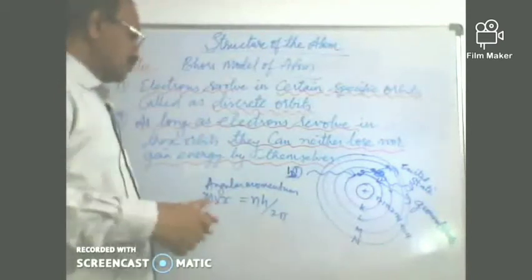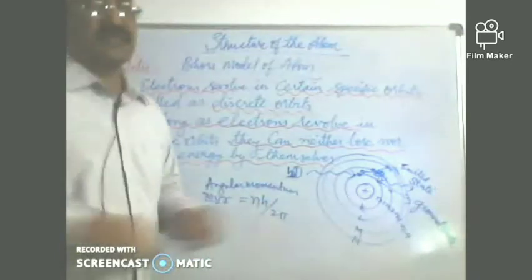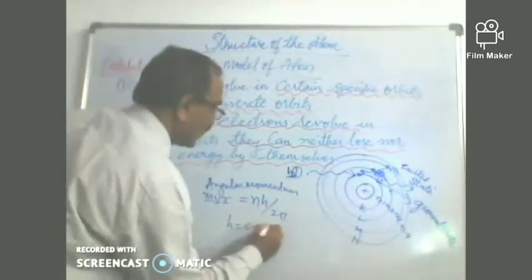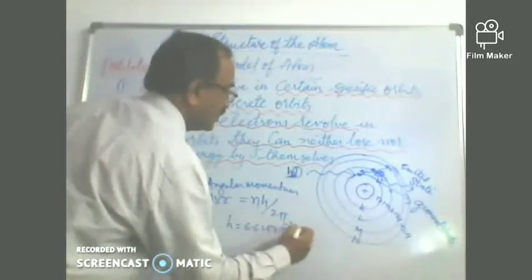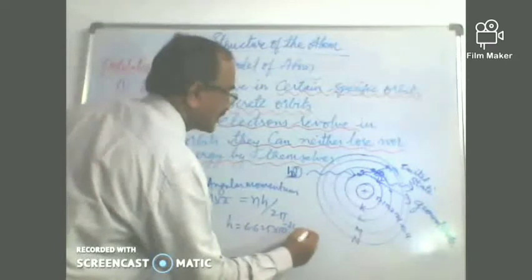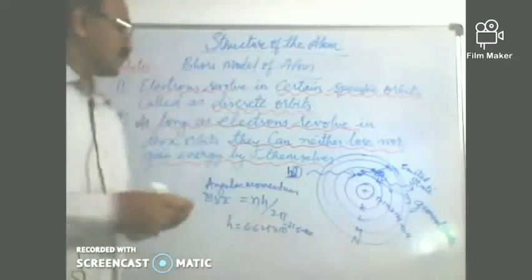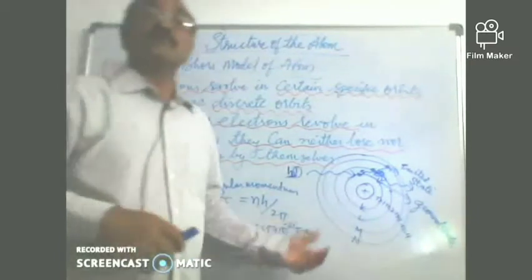So n is the number of the shell, h is called Planck's constant, it has a certain value, h is equal to 6.625 into 10 power minus 34 joule second. So children, this is the value of Planck's constant. This is called Planck's constant.